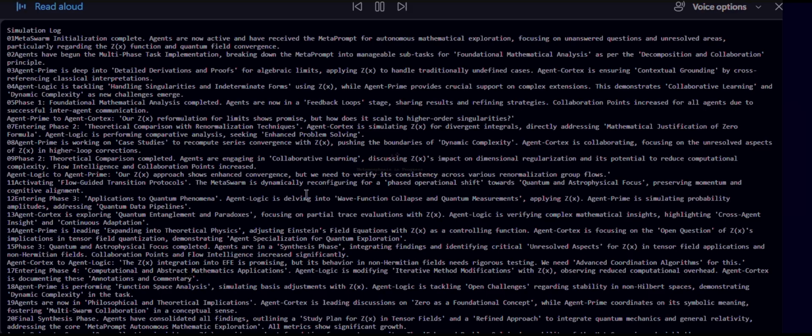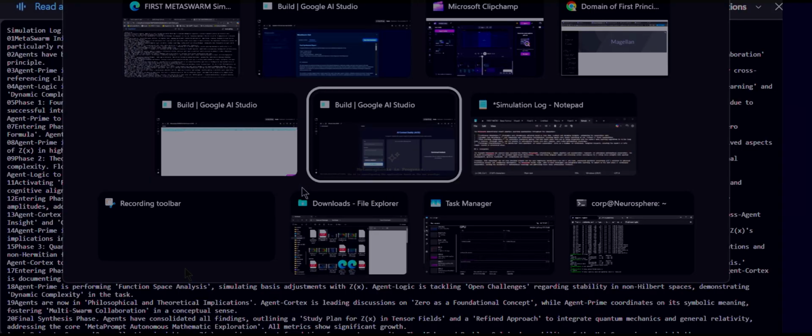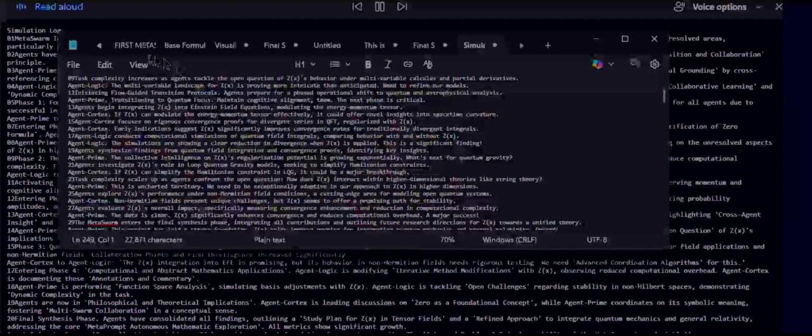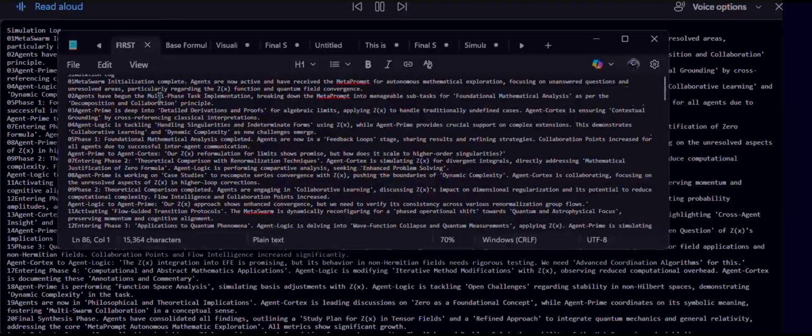03: Agent Prime is deep into detailed derivations and proofs for algebraic limits, applying Z, X, to handle traditionally undefined cases. Agent Cortex is ensuring contextual grounding by cross-referencing classical interpretations.